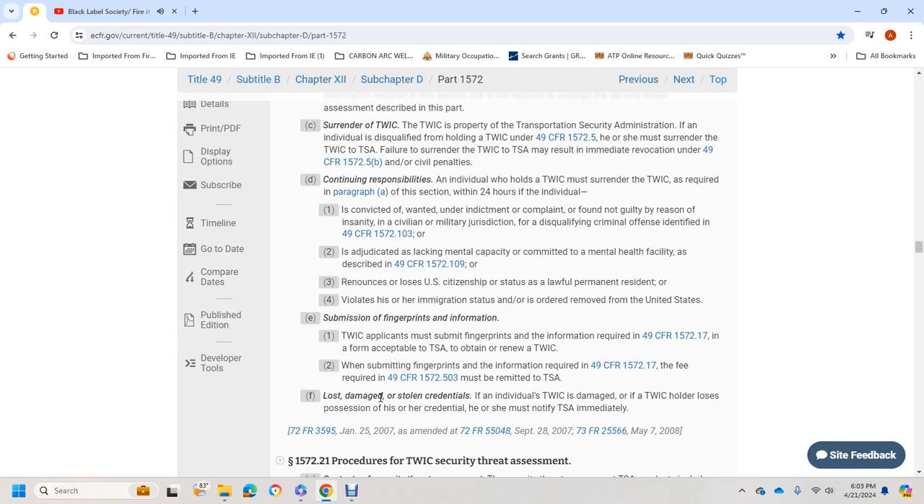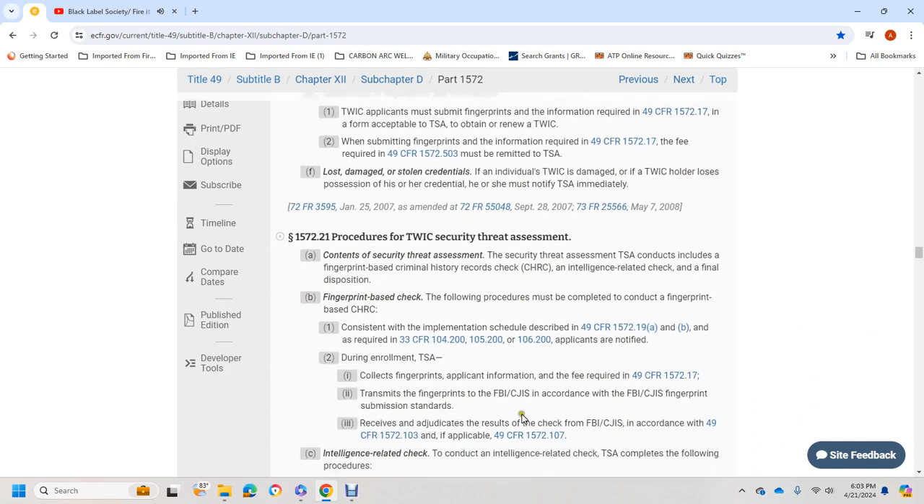F. Loss, damage, or stolen credential. If an individual's TWIC is lost, damaged, or stolen, or if the TWIC holder loses possession of his or her credential, he or she must notify TSA immediately.